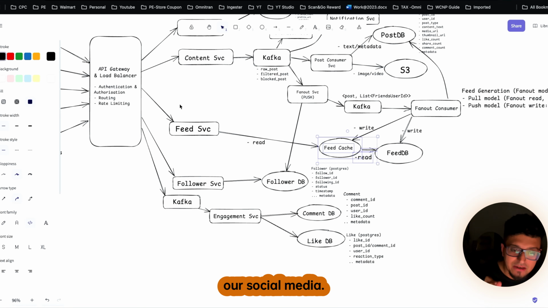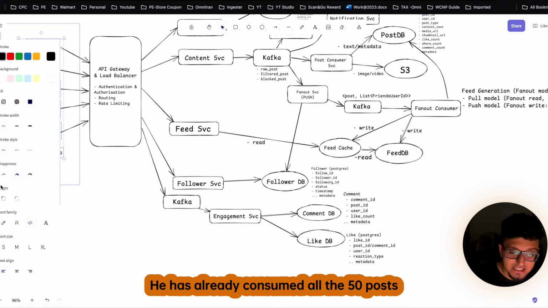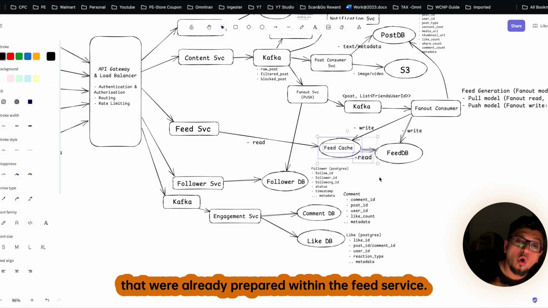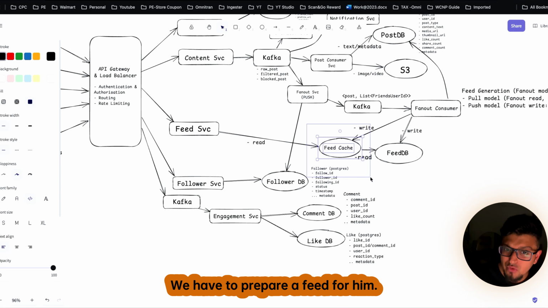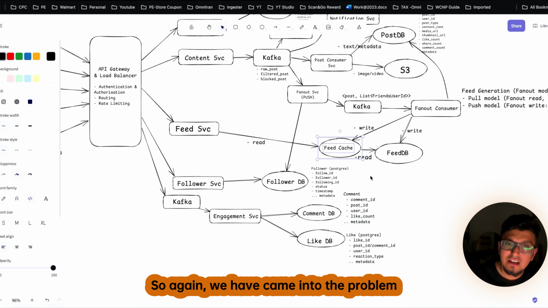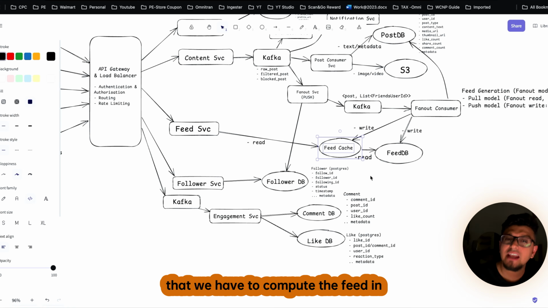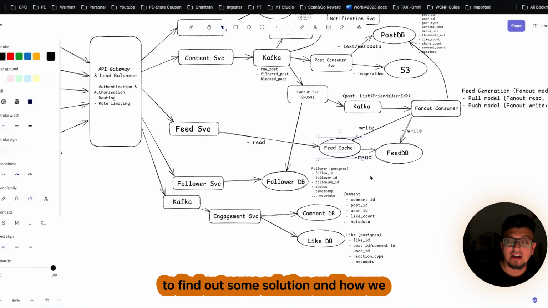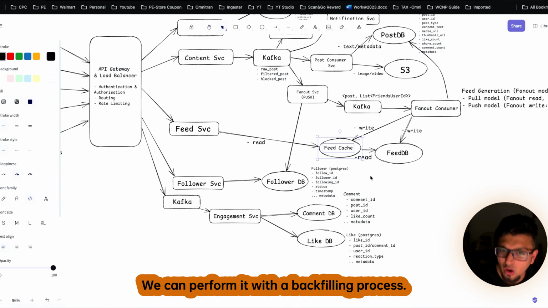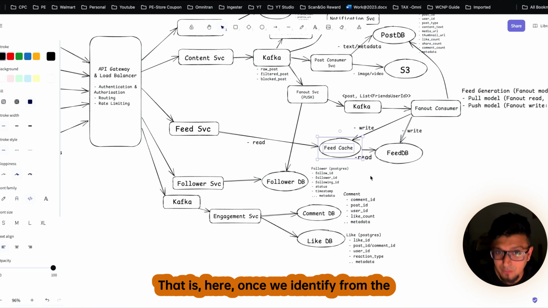Now there is one more problem. For example, my friend comes into our social media and has already consumed all the 50 posts that were already prepared within the feed service. So now we have to prepare a feed for him. Again we have come to the problem that we have to compute the feed in real time. To solve that problem, we have to find some solution. And how do we perform that? We can perform it with a backfilling process.